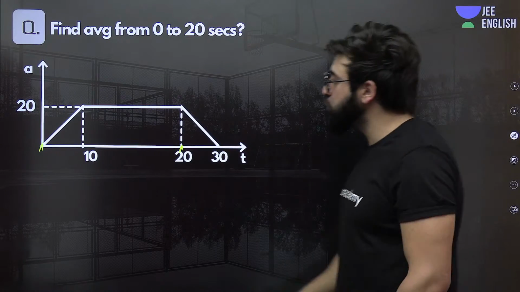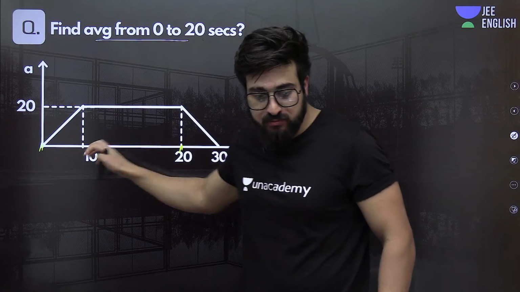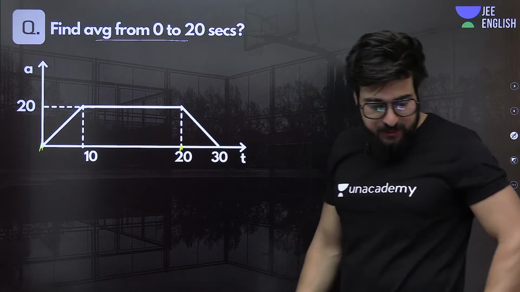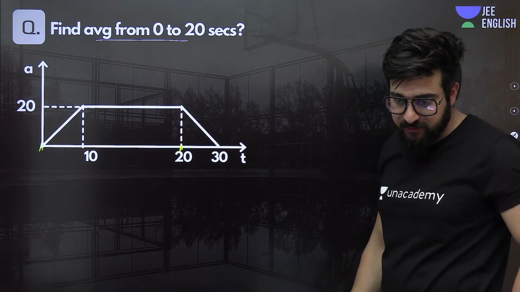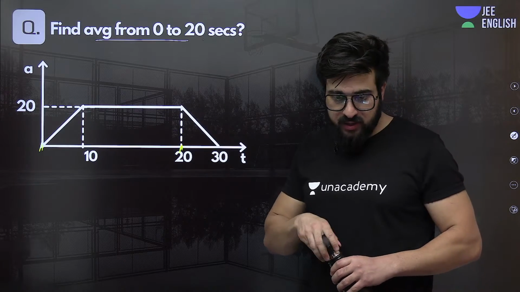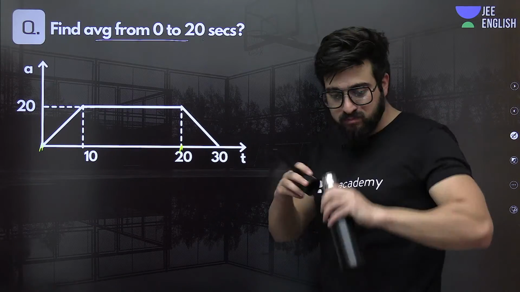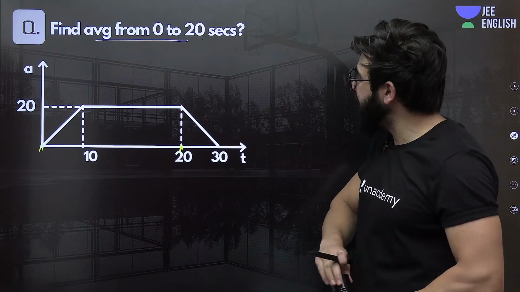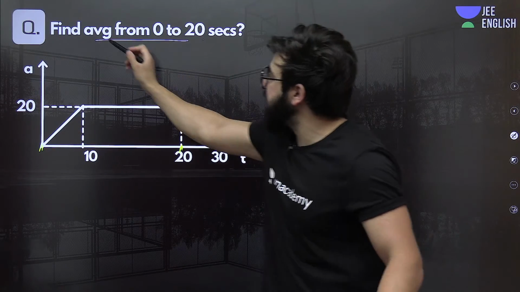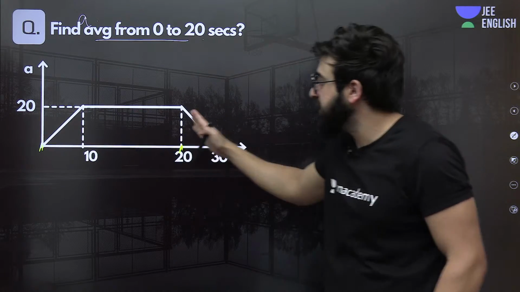What I'm asking you is to find the average velocity from 0 to 20 seconds, from this point to this point. Okay, that's nice. 300. Where does 300 come from? How to find the average velocity? Sorry, average acceleration. This is average acceleration, not average velocity. Average acceleration is what we are supposed to find in this case.